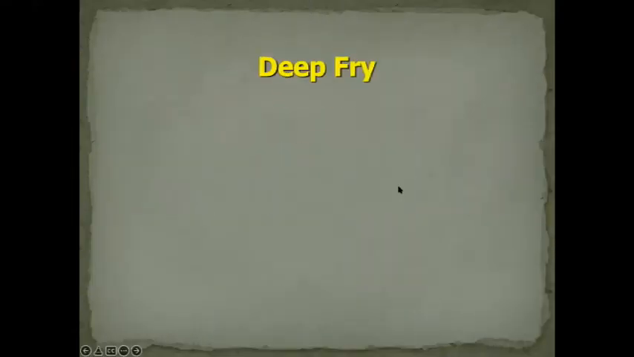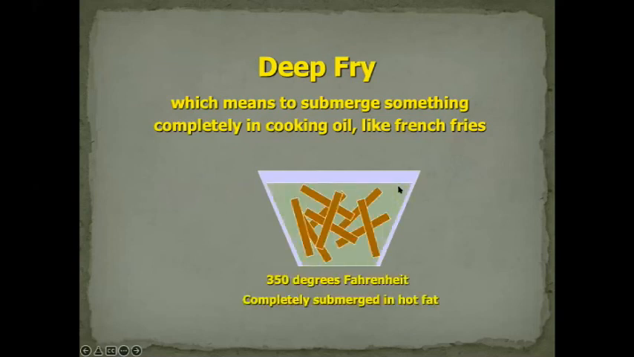Okay, so what is deep frying? Deep frying is to submerge something completely in cooking oil, like French fries. So if you're making French fries, if you're making Kentucky Fried Chicken, कुछ भी ऐसा बना रहे हैं जो पूरा का पूरा immerse हो जाता है oil के अंदर, that is known as deep frying. Deep frying, shallow frying का यही एक difference है. In shallow frying, food is not completely immersed, but in deep frying, it is completely immersed. So whenever somebody says frying, he or she means deep frying. Okay, deep frying ka temperature is around 190 degrees Celsius. And the foodstuff has to be completely submerged in fat.